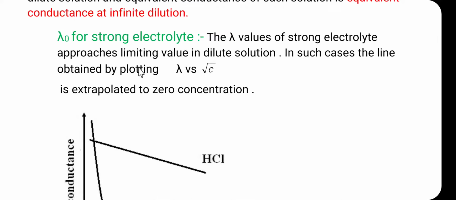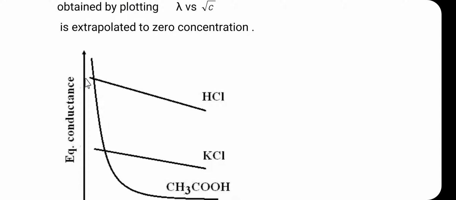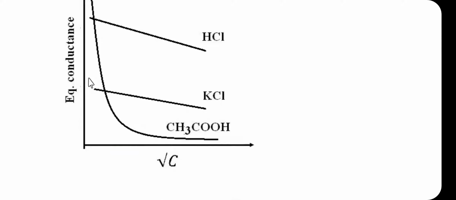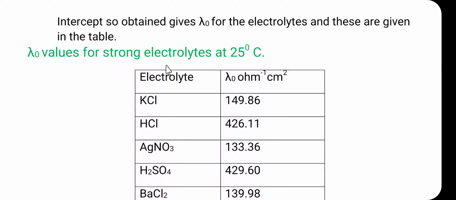So lambda 0 for the strong electrolyte, or the equivalence conductance at infinite dilution for the strong electrolyte, can be determined by plotting the graph of lambda versus under root c. Here we have to extrapolate the graph to the 0 concentration, and the intercept made by the line on the y axis is the lambda 0 for the strong electrolyte.